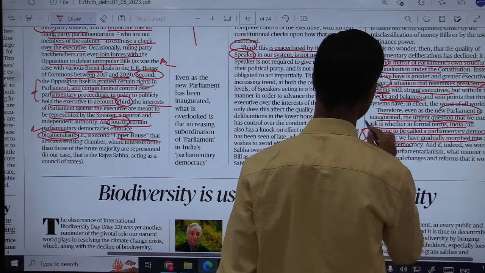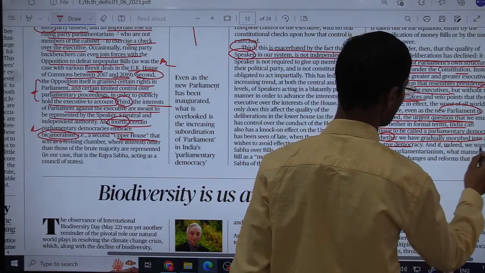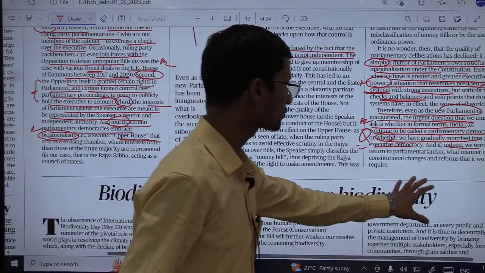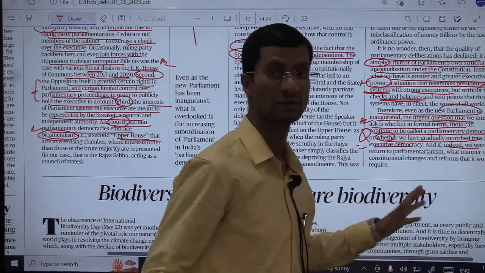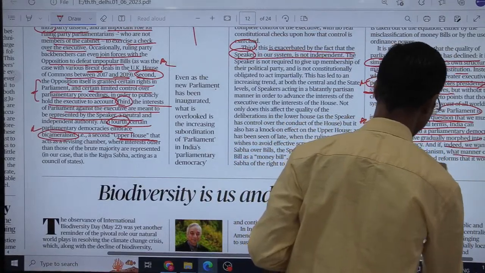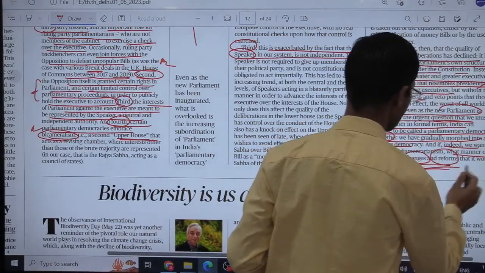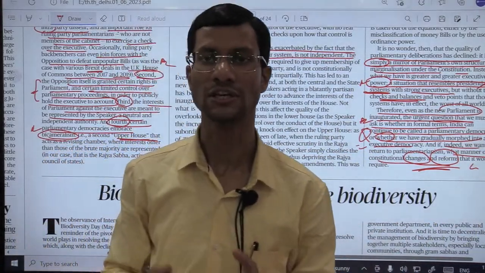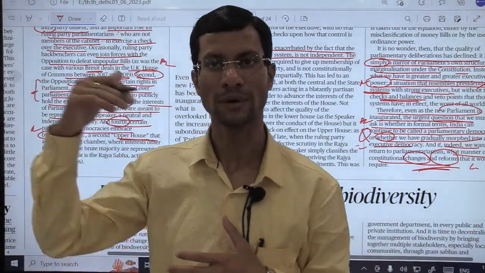Again, a very important question here. And if indeed we want to return to parliamentarism, what manner of constitutional changes and reforms would it require. So here we need constitutional changes and reforms to what has been inherently built into our constitutional design, which gives the executive the upper hand.